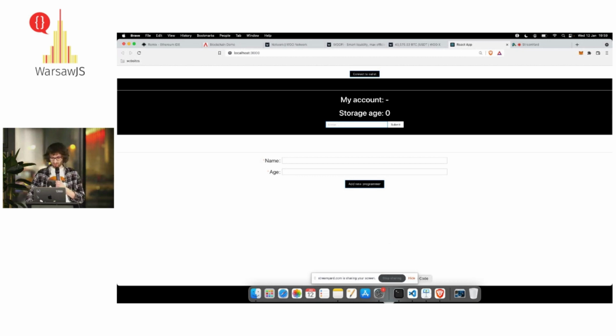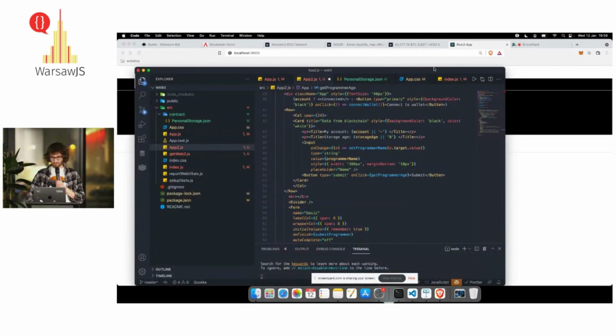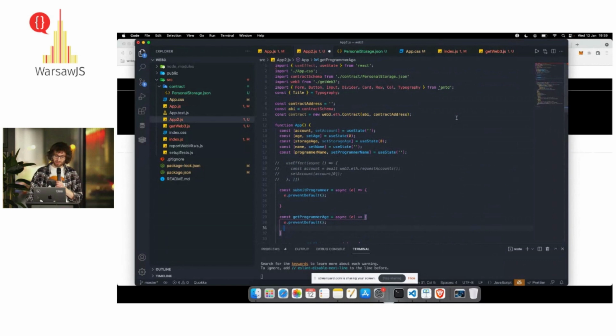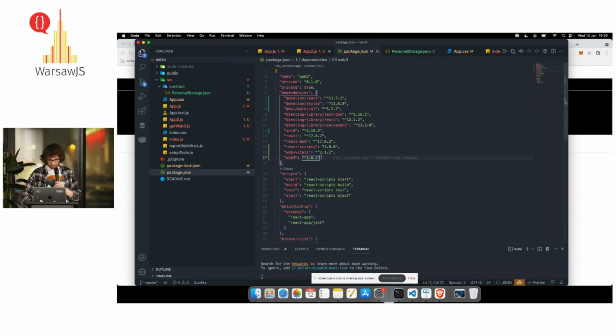Okay, so first of all, we have our IDE here. When we create a React application, we need one thing: the Web3 library. We have installed Web3 here. Web3 is one of the most popular libraries to connect with smart contracts from the front-end part. There are also other libraries like Ethers, but this one is the oldest and has the biggest community.